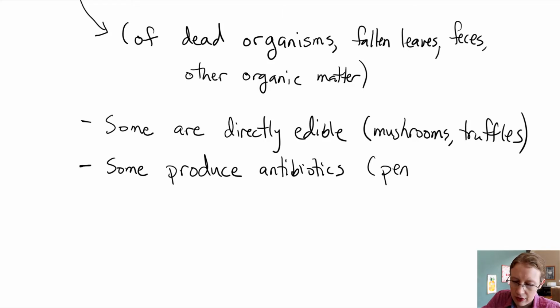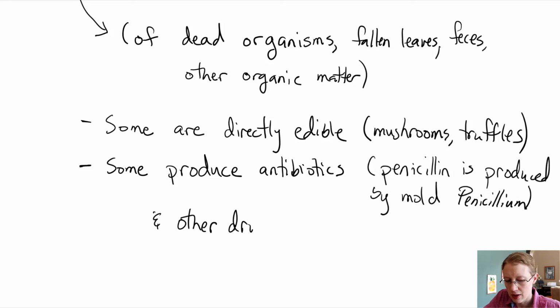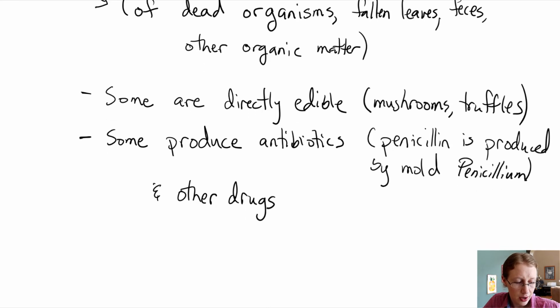It's a perfect example of this. Penicillin is produced by a mold, and that mold is named Penicillium, which is why we call penicillin what we do. So antibiotic production and other drugs too. It's not just penicillin. Pharmaceuticals are a very useful thing for us to have access to.